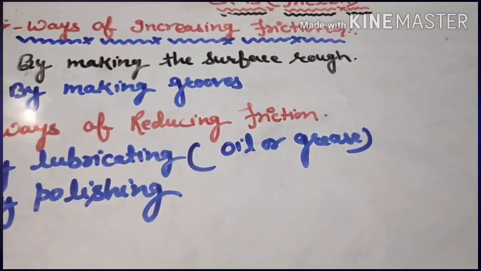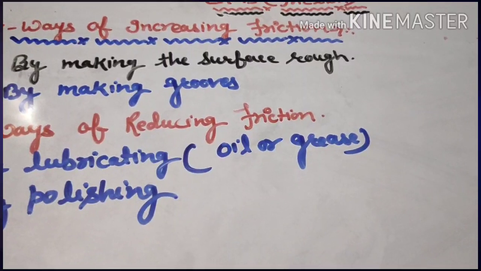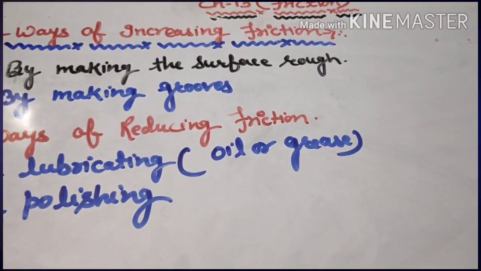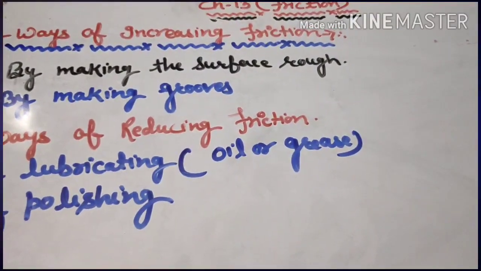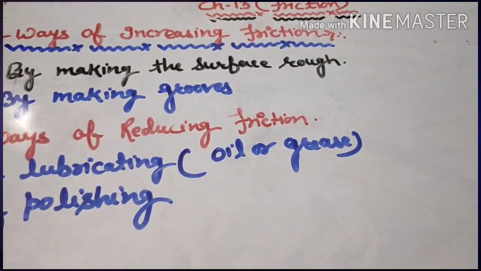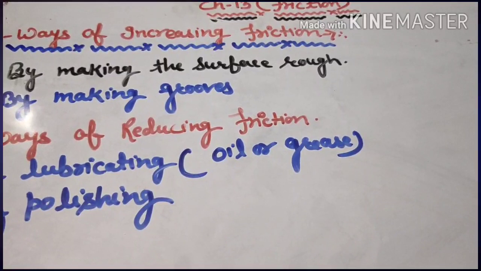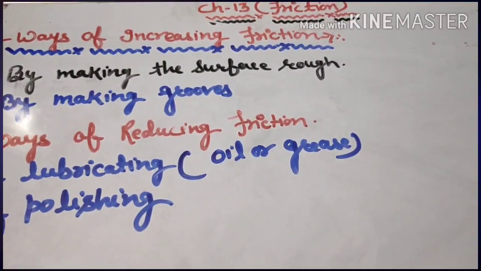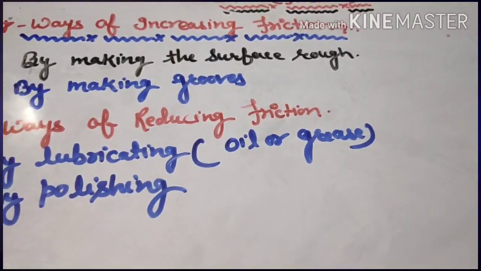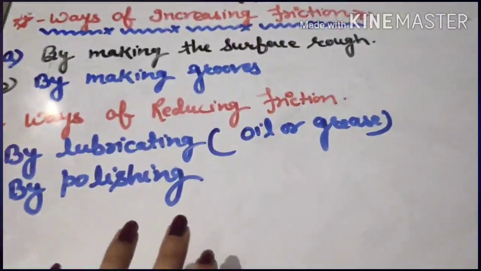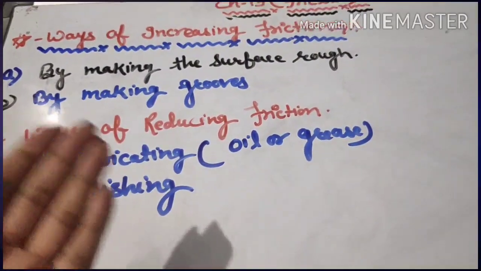The next one is by polishing. When surfaces are highly polished, the irregularities of the surface are covered, making them smoother. Consequently, friction is greatly reduced. So polishing also reduces friction.